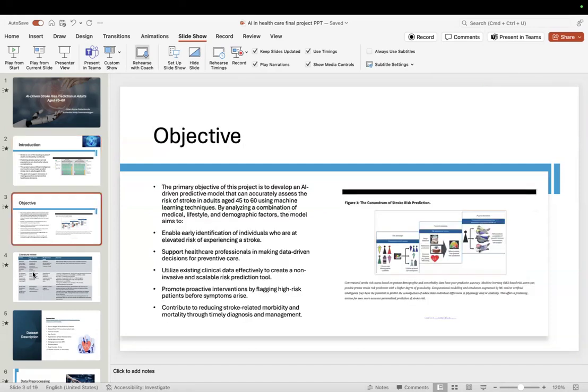The objectives were enabling early identification of individuals who are at elevated risk of experiencing a stroke, supporting healthcare professionals in making data-driven decisions for preventive care, and utilizing existing clinical data effectively to create a non-invasive and scalable risk prediction tool.